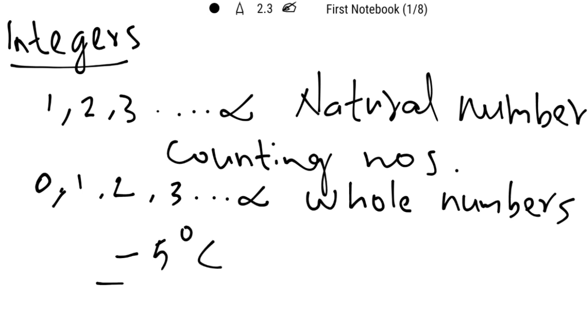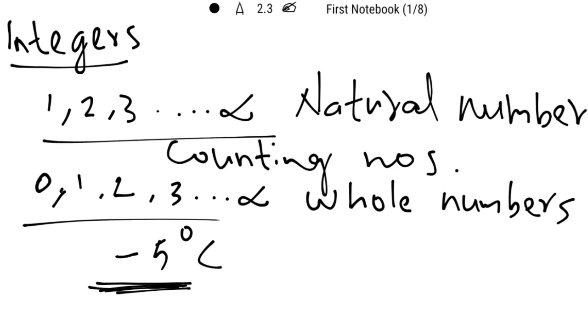So the number here is negative, that is minus 5. Can we add this number anywhere in this number set? No, it cannot be added in natural numbers or whole numbers, because it is a number which has a negative sign or a minus sign before that number.